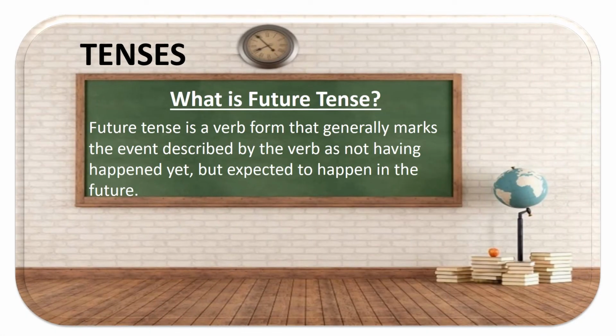The next tense is the future tense. The definition of a future tense is a verb form that generally marks the event described by the verb as not having happened yet. Means it is still not happened as yet, it is yet to happen, but expected to happen in the future. So this action is going to happen in the near future, that is in the time to come. It is not happening right now. It will happen or it may happen later. Expected to, we are expecting that it is going to happen.